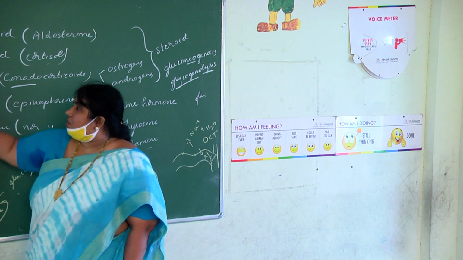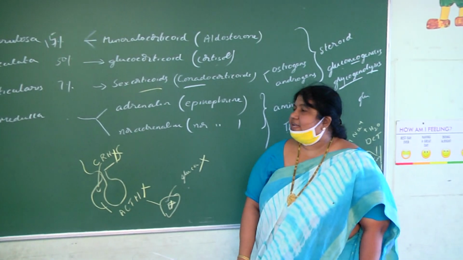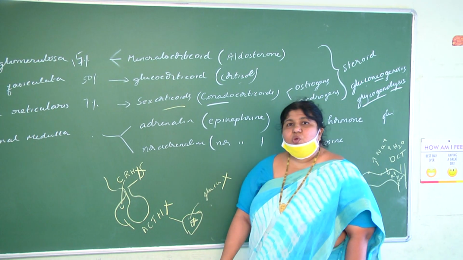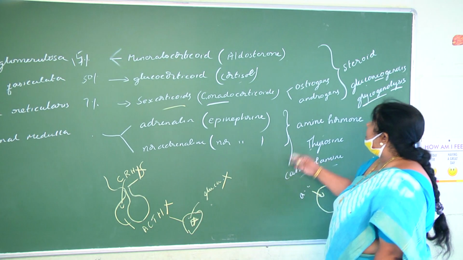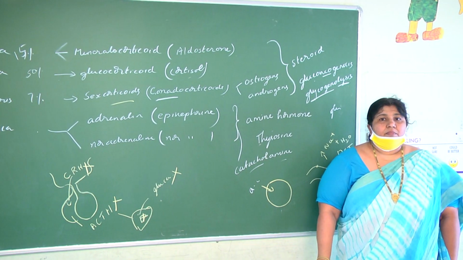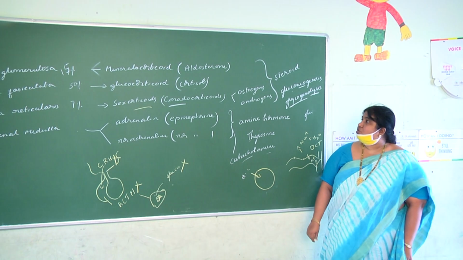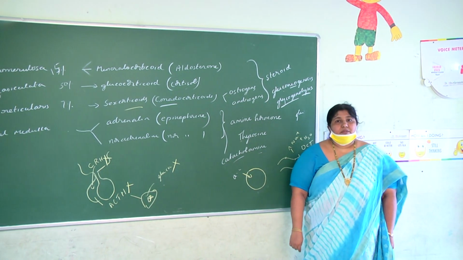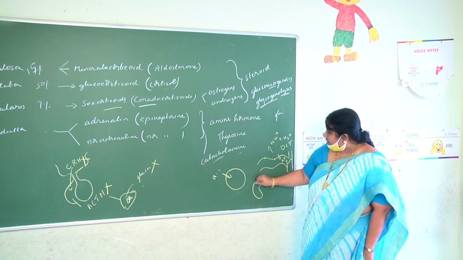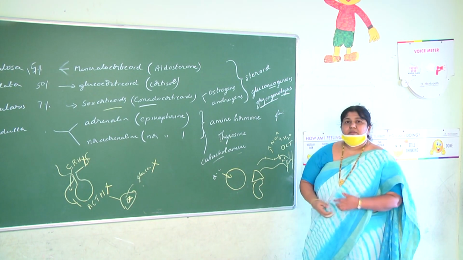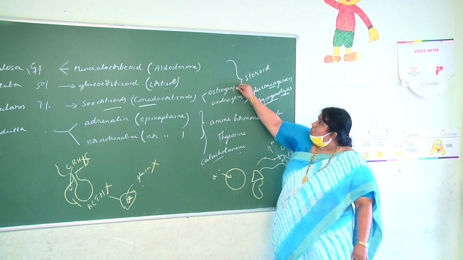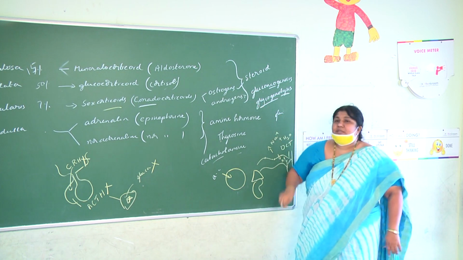Coming to the sex corticoids. The adrenal cortex has the zona reticularis, which secretes the sex corticoids or gonadocorticoids like estrogens and androgens. So ma'am, both males and females will have estrogens and androgens? Yes, because both males and females have adrenal glands. In females, estrogens will be more, but androgens will be somewhat suppressed.